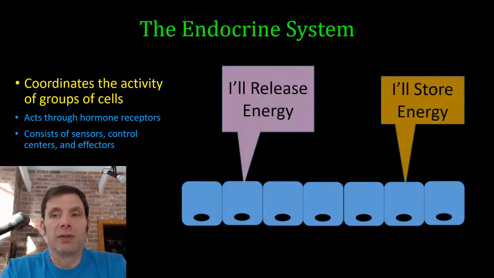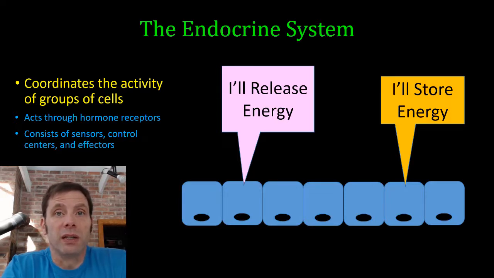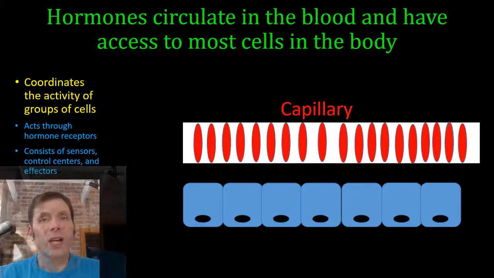So you can imagine if one cell is busy storing energy and the other cell is busy releasing energy, that's not going to do our neurons a lot of good, those neurons that depend on steady blood glucose levels. So we need some system so that these cells are acting together.